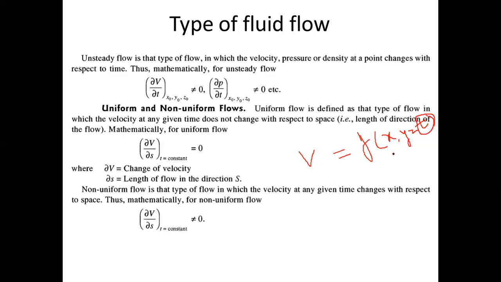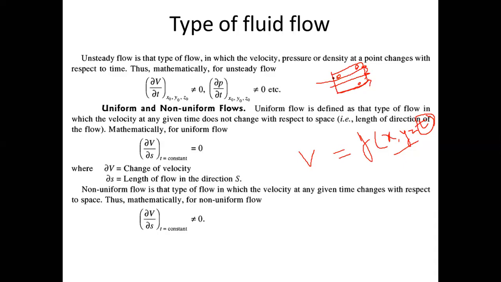But if the velocity is not changing with respect to position, suppose you assume a turbine or a control volume in which the fluid is flowing. The same example I have given earlier: if you assume a river is flowing, inside the river, if you assume a small volume, a small portion, that is called a control volume. In this control volume, if you measure velocity at any 3 positions and the velocity is still the same, you can say that such type of flow is called uniform flow, because velocity is not changing with respect to position. And if the velocity is different at different points, that will be a non-uniform flow.